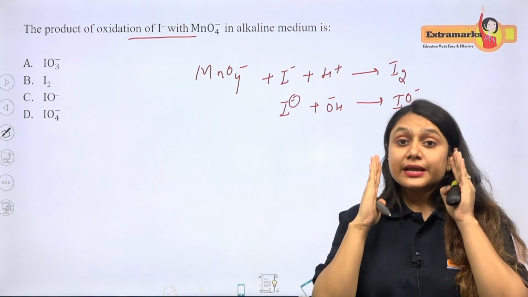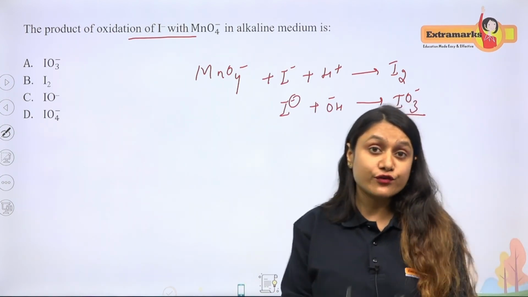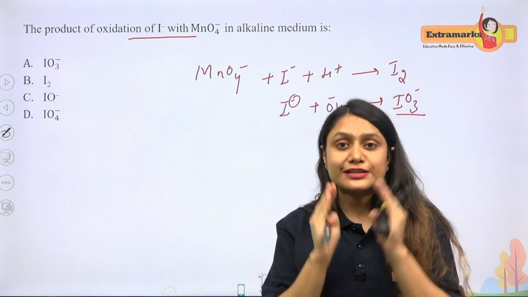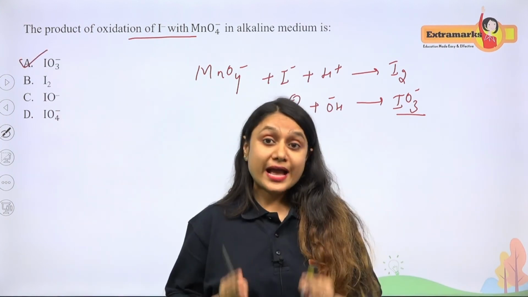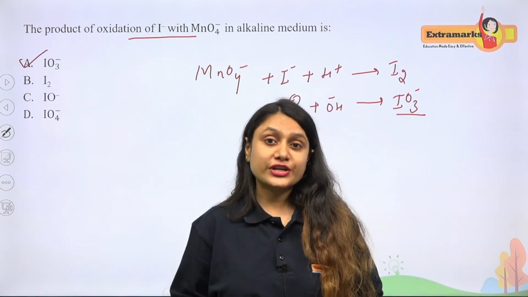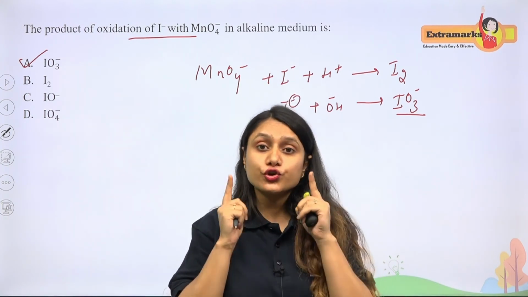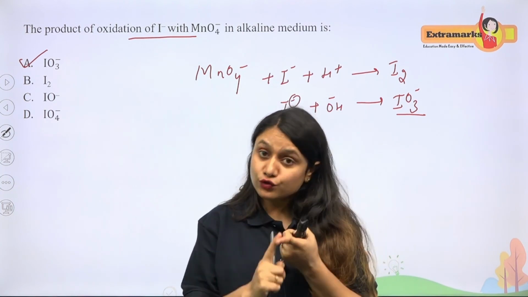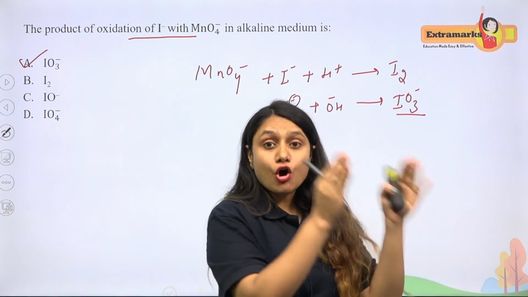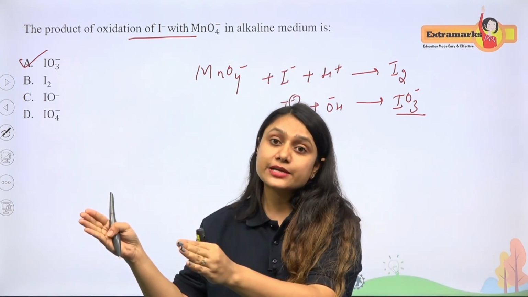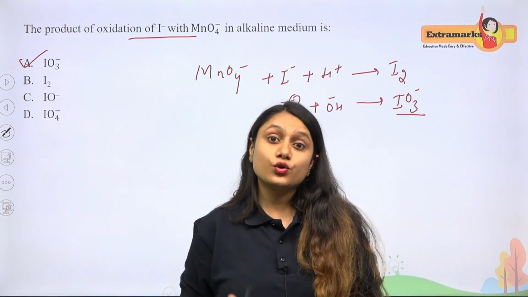Many students did this question wrong in previous years. You have to be very focused while solving such types of questions. So the correct answer will be IO3-. As you can see, in inorganic chemistry direct questions are asked, and to solve them you should have direct knowledge. For this, you have to learn the reactions, you have to learn the exceptions. Please make a short note on the exceptions of periodicity, on the exceptions of chemical bonding, and learn in this way. If you are learning in this way, you are doing well.